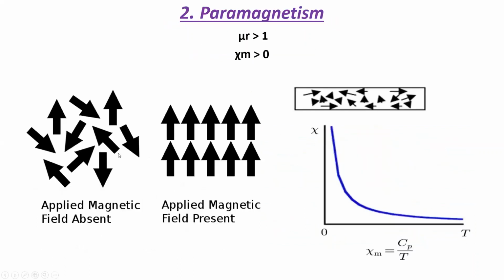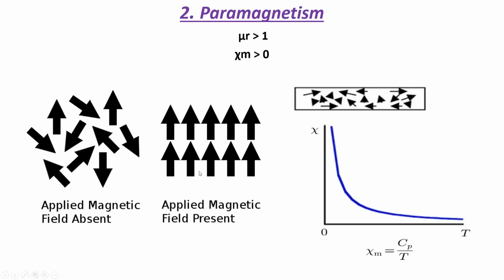Paramagnetism. The spin and orbital moments of the atoms in paramagnetic materials are aligned in such a way that each atom possesses a permanent magnetic dipole moment, as shown here. But due to thermal vibrations, these moments are randomly oriented. So one is oriented like this, one is oriented like this, one is oriented like this. So all these orientations cancel each other out, and we have no net magnetic moment.